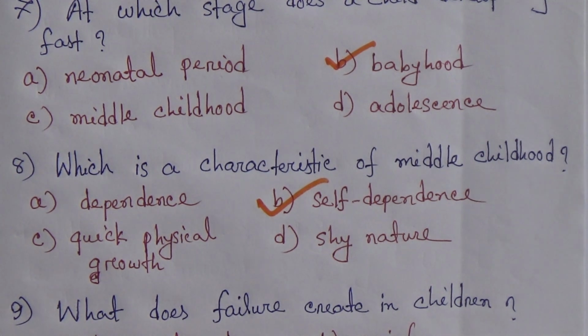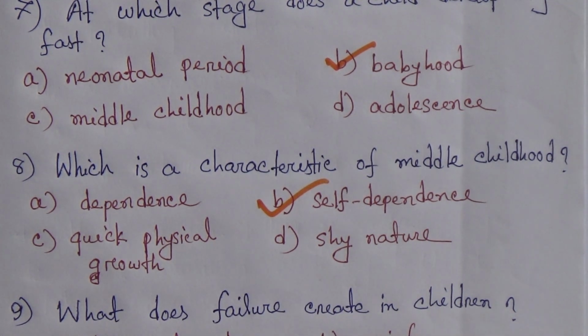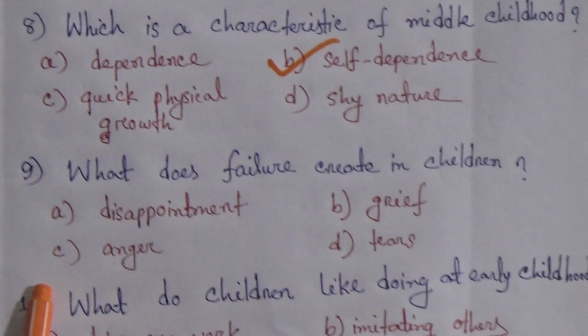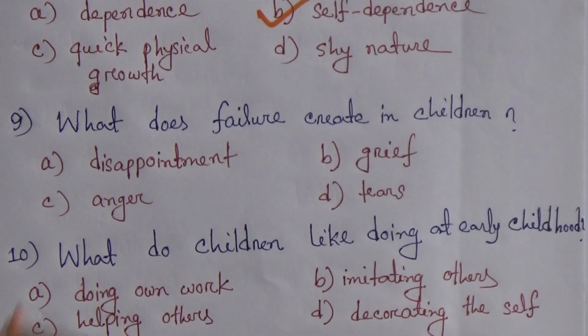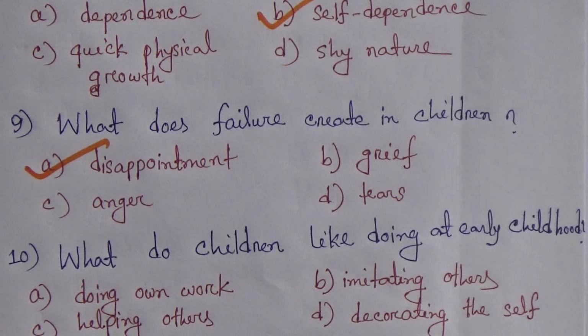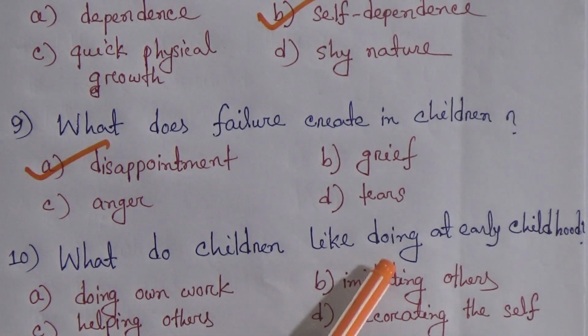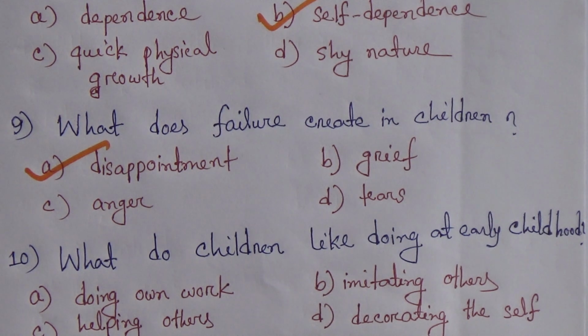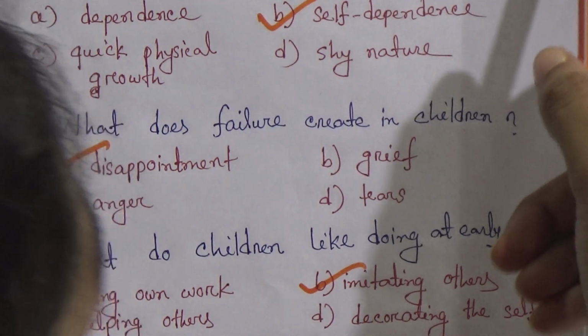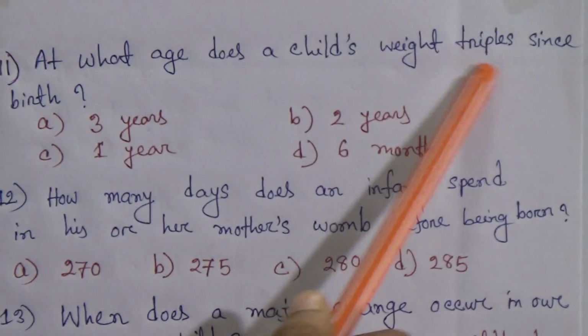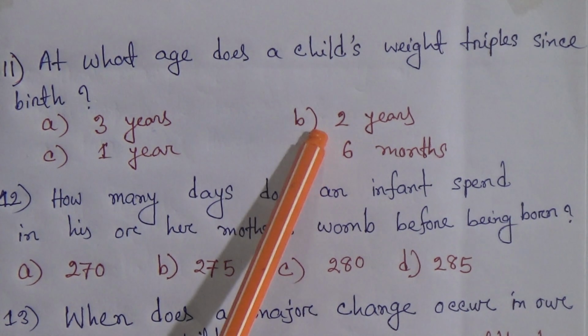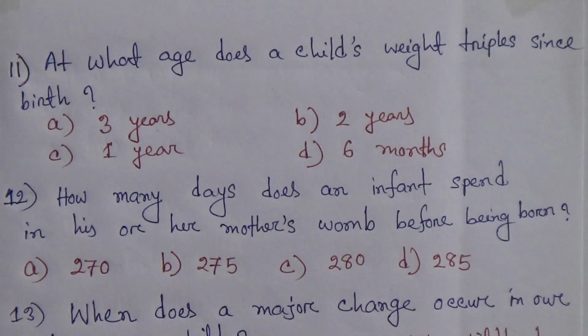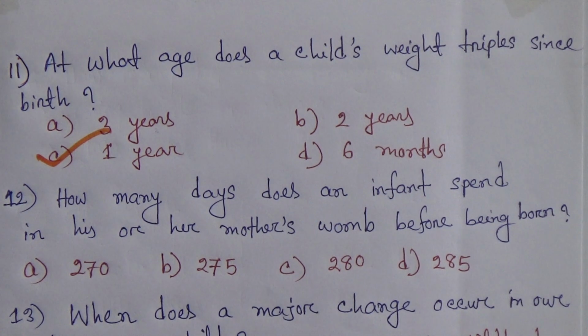Number 9. What does failure create in children? Number A, disappointment. Number B, grief. Number C, anger. Number D, tears. The correct answer is disappointment. Number 10. What do children like doing at early childhood? Doing own work, imitating others, helping others, and D, decorating the self. Which one is correct? Number B, imitating others. Number 11. At what age does a child's weight triple since birth? 3 years, 2 years, 1 year and 6 months. Number C is the correct answer.